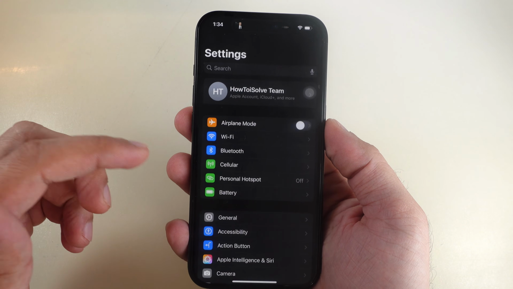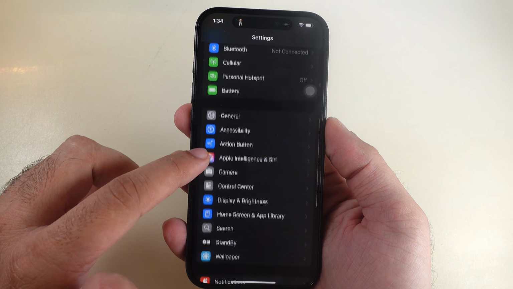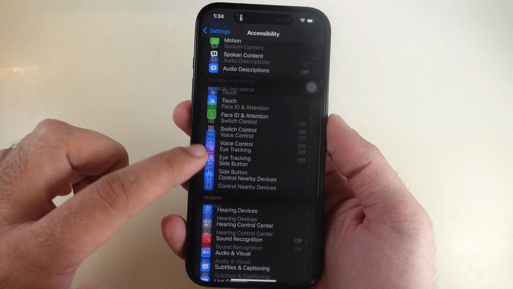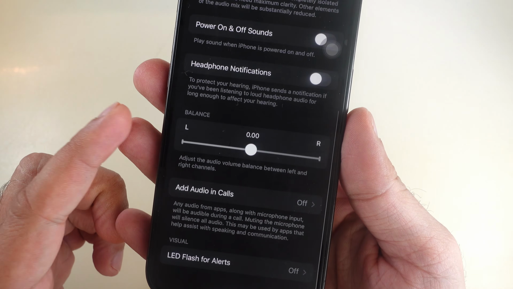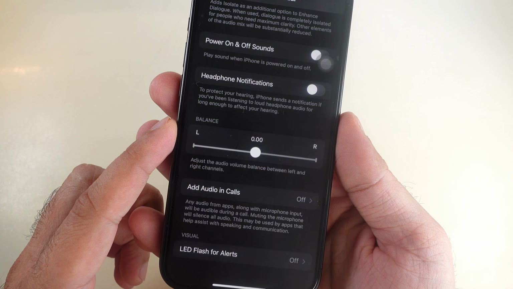If any of the speakers is not working or low volume, then I recommend to check the balance volume level settings. Launch the Settings app on your iPhone, scroll to Accessibility settings, and again scroll to the Audio/Visual section. Scroll to the last and jump to the Balance section. As I can see, the slider is given here.